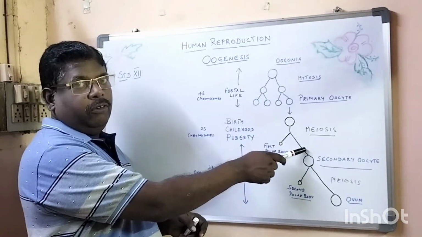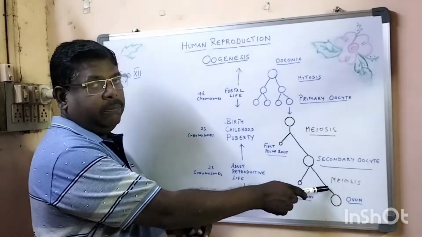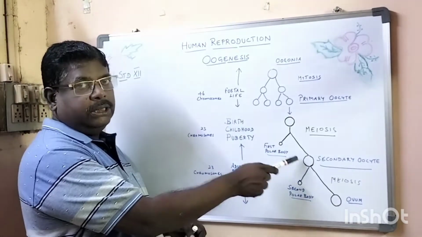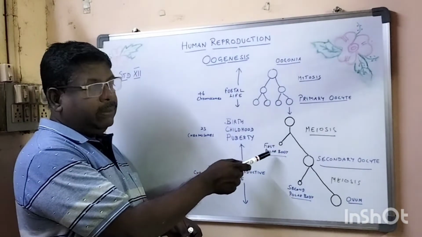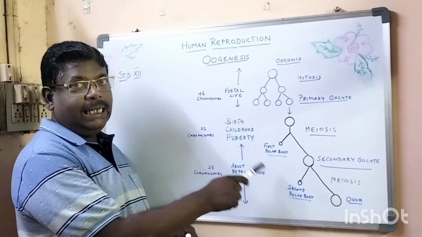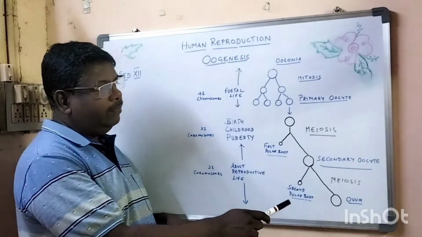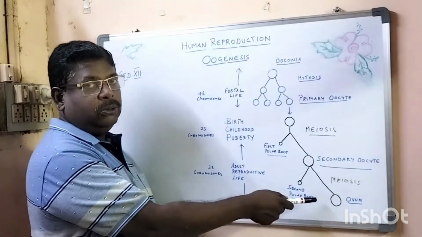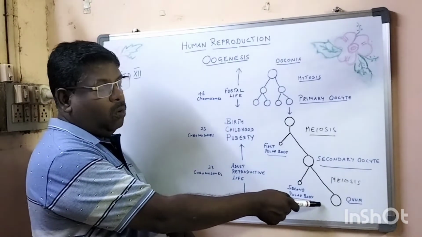At the end of the first meiosis and second meiosis, there is unequal division of cells. One is large, one is small. The rudimentary, very small first polar body and second polar body will disintegrate, whereas the secondary oocyte develops to form a matured egg cell, that is called ovum.